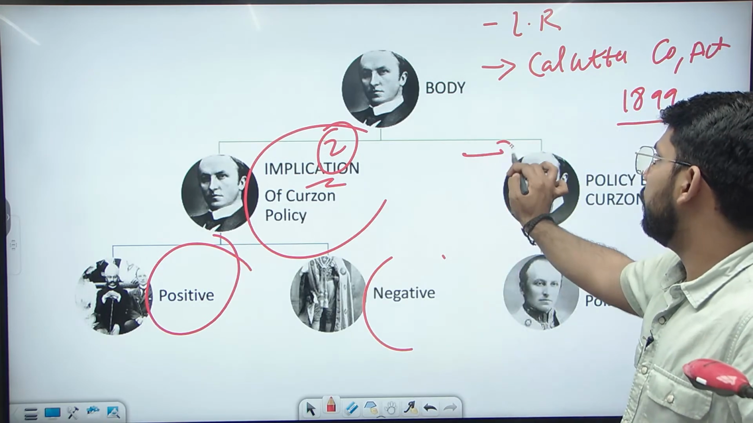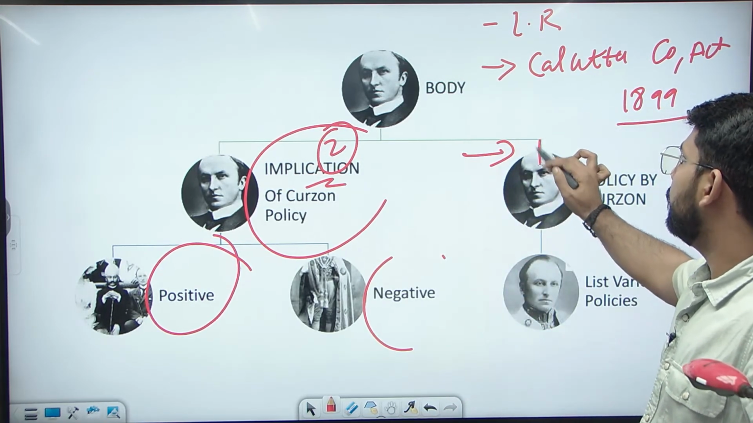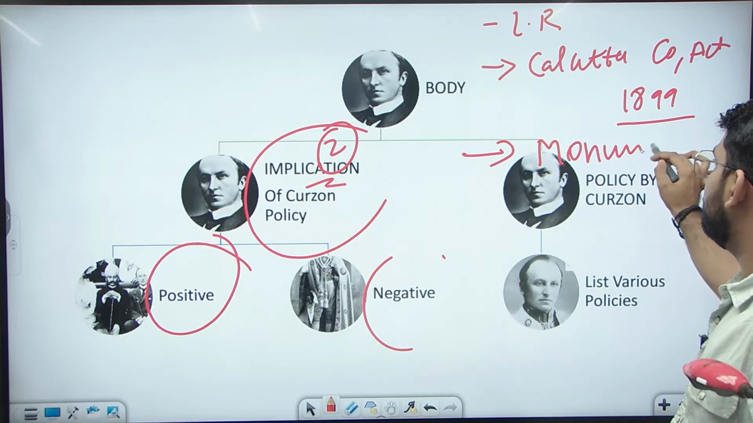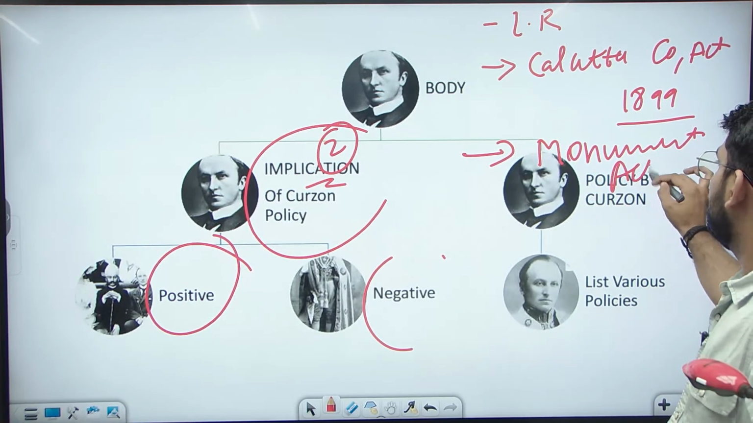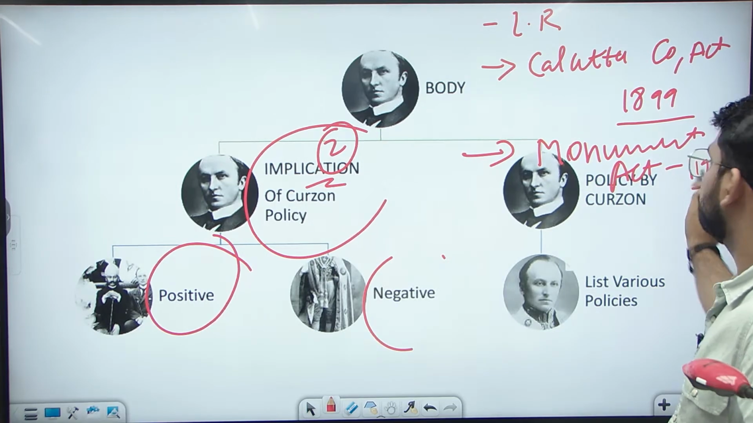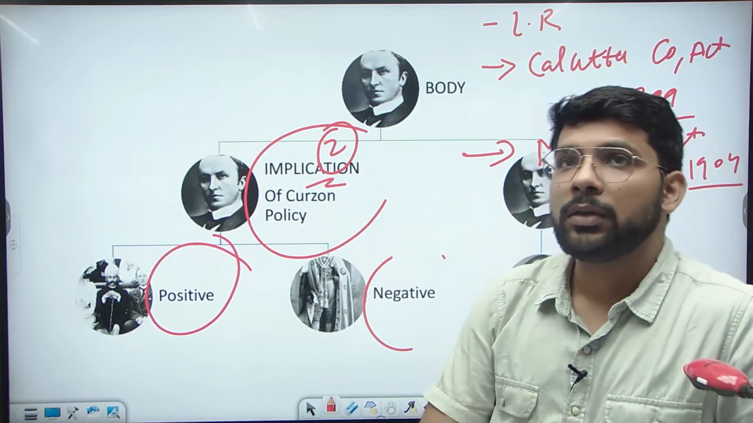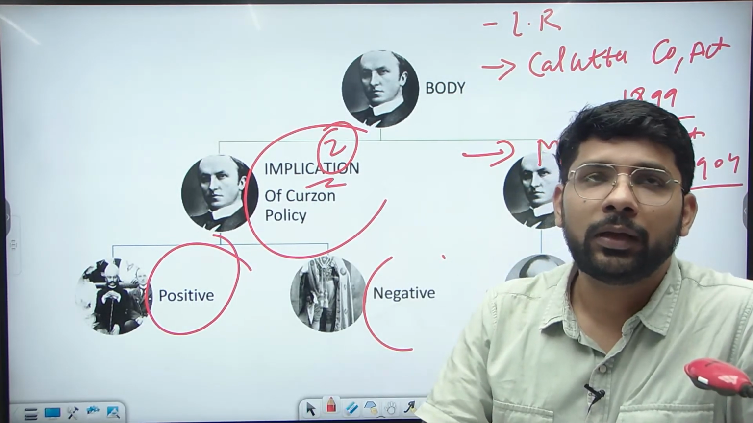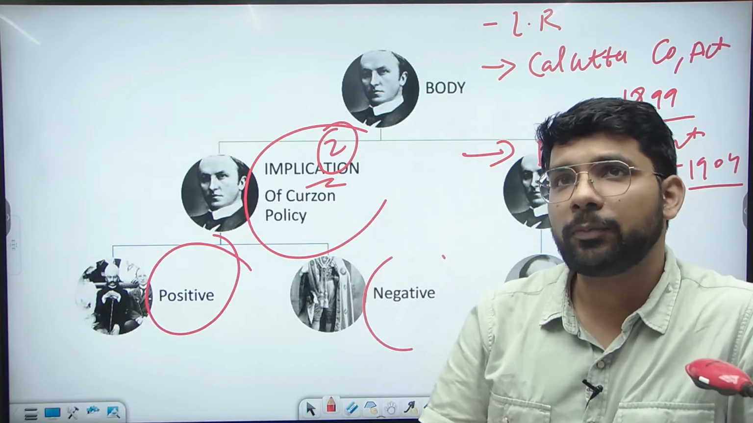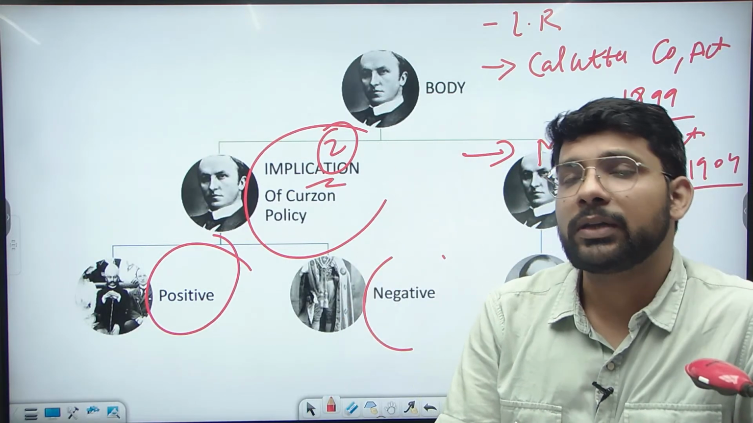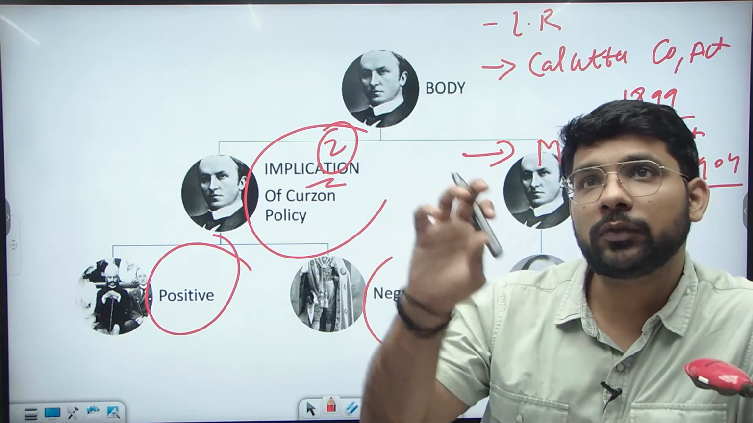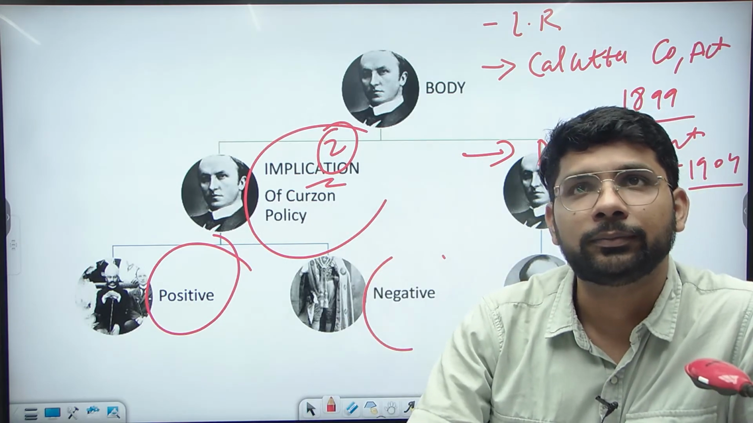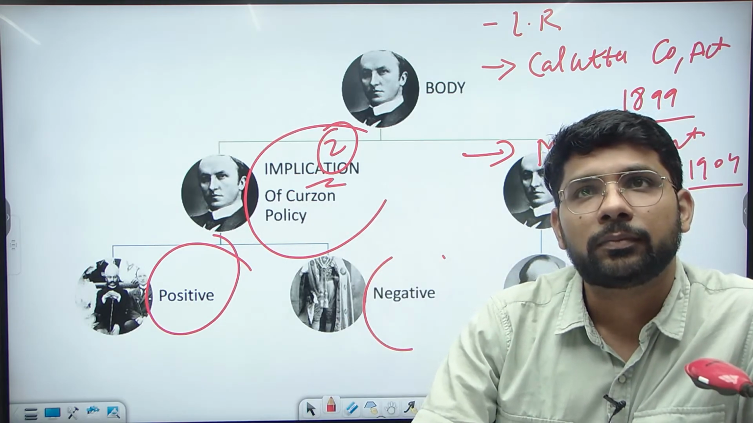Second legislative reform, you can write about the Monument Act, the Indian Monument Act in 1904. This was a very good reform. The Monument Authority of India was formed for the specific purpose of the protection of the monuments and the protection of the heritage, and that was also formed by Lord Curzon. Clear?